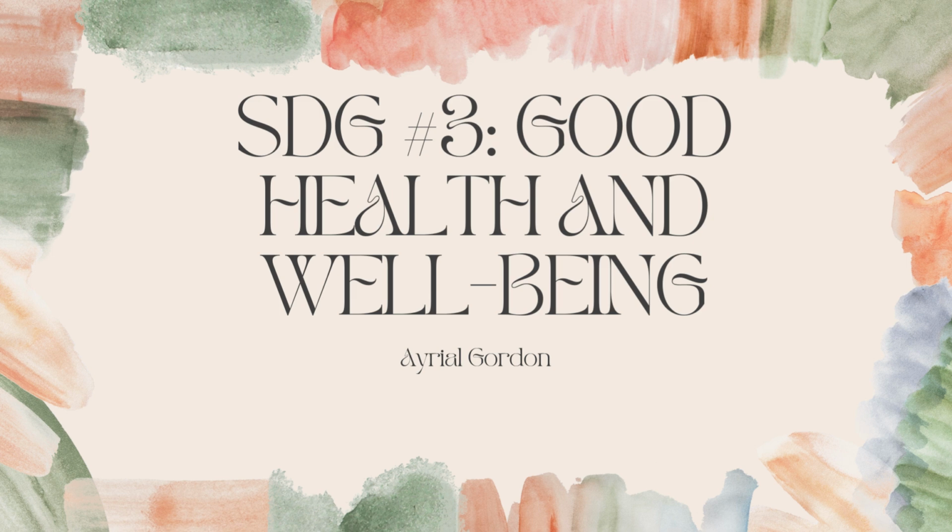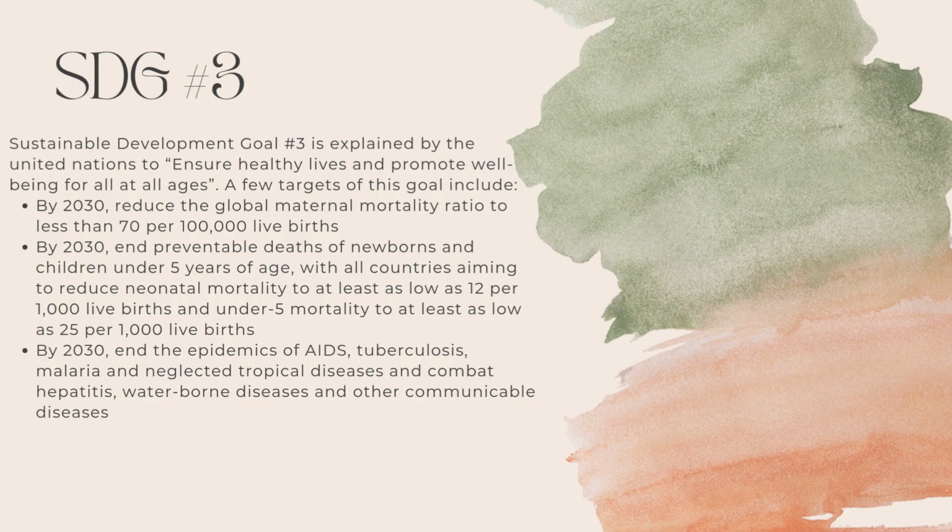I chose Sustainable Development Goal number 3, which is good health and well-being. Sustainable Development Goal number 3 is explained by the United Nations to ensure healthy lives and promote well-being for all at all ages. A few targets of this goal include by 2030, reduce the global maternal mortality ratio to less